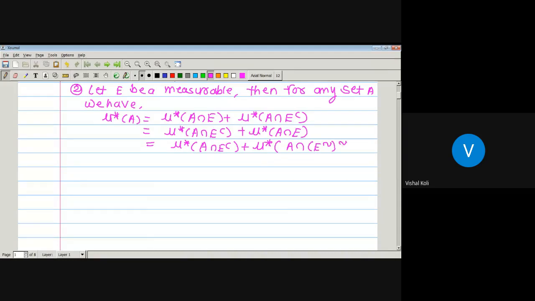So it is the outer measure of A intersection E complement plus the outer measure of A intersection E complement of complement. Now from this, which set will be measurable? E complement, which implies E complement is a measurable set.